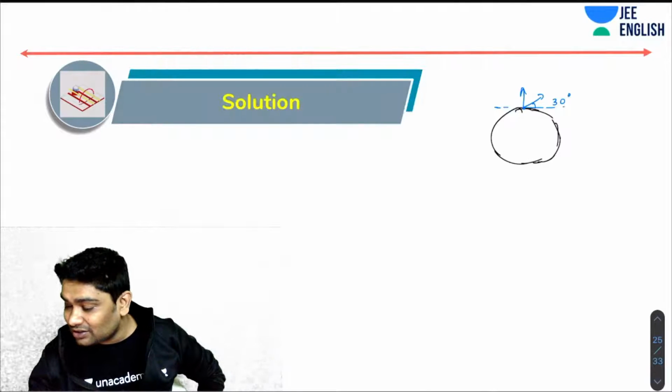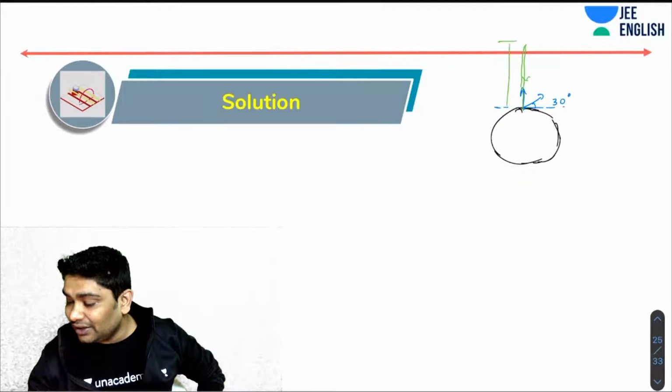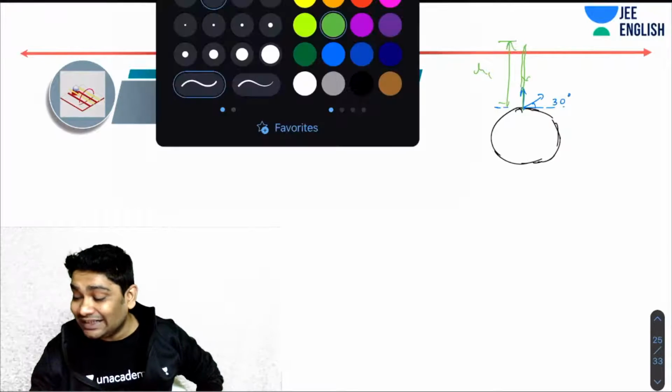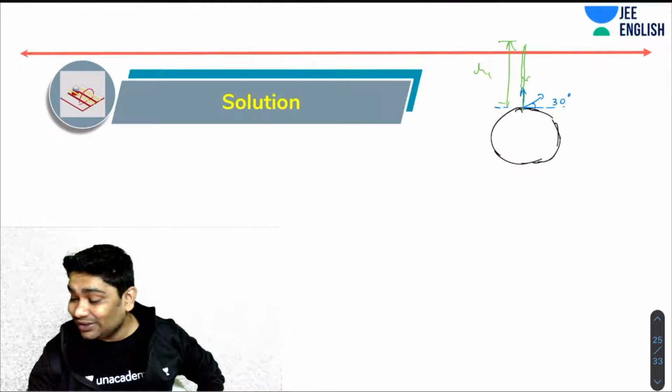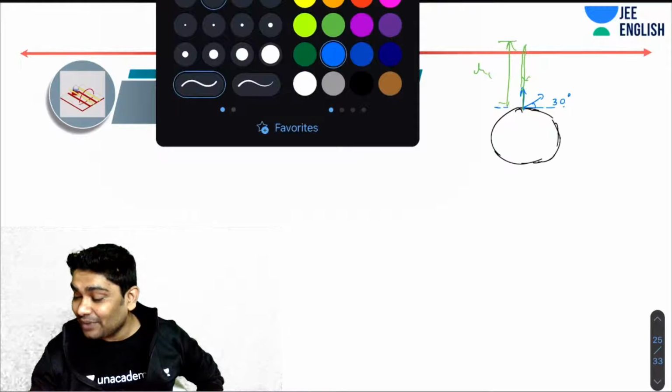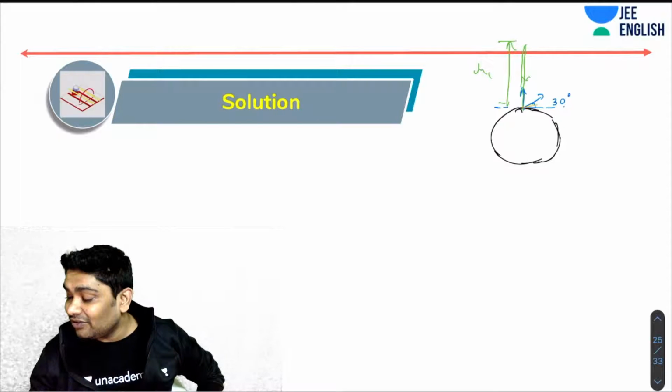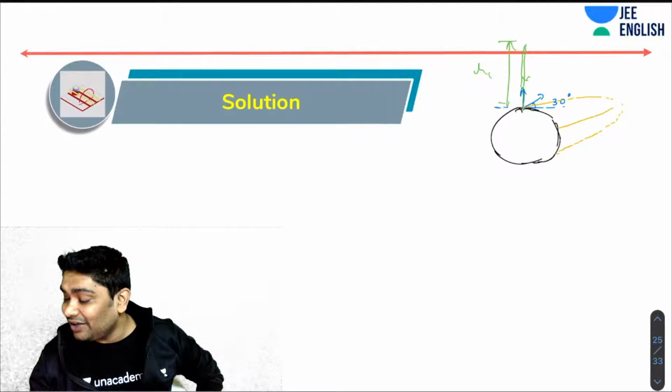So this will show a trajectory like this. This would be the maximum height. Let's call this H1. How will this other particle go? This will have a very interesting path. This would have gone like this and come back here. So this would have been H2.